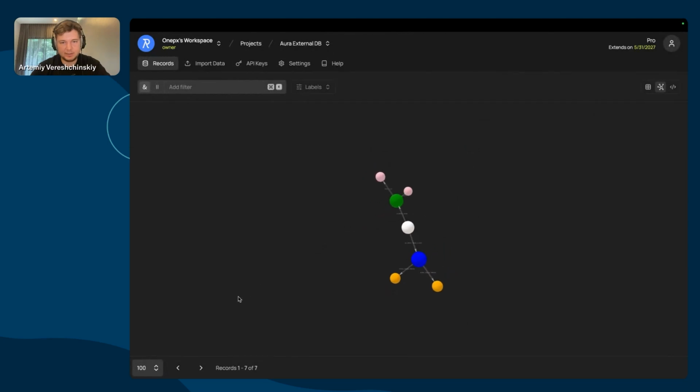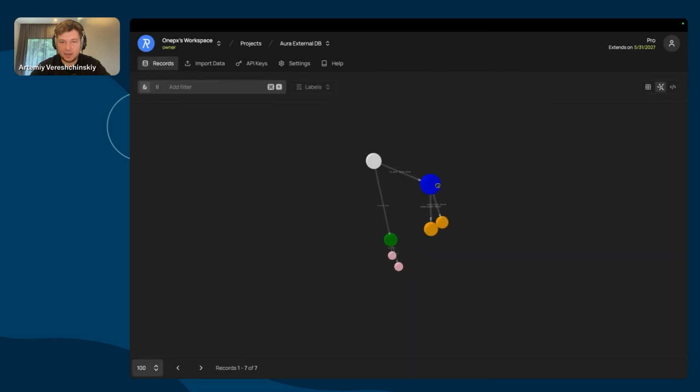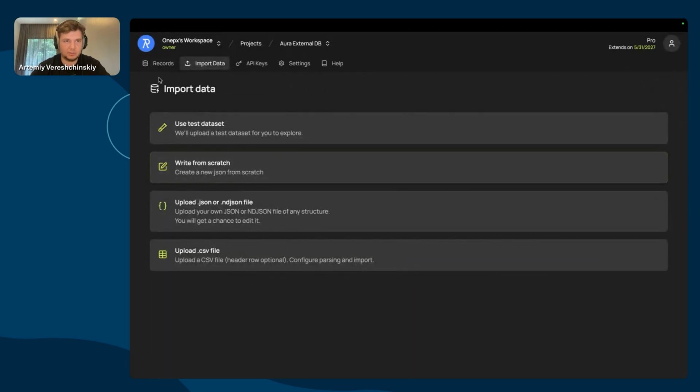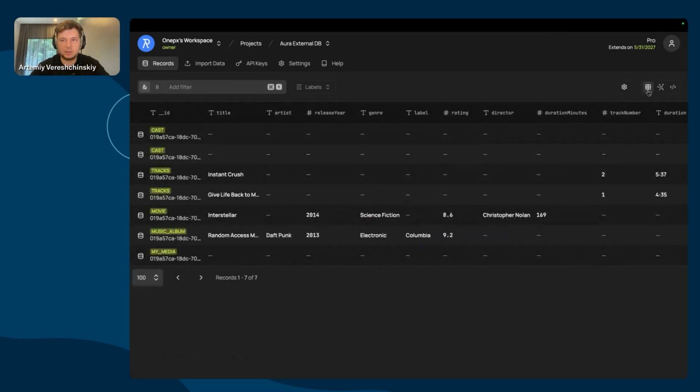Let's see how it's connected. So we have my media on the top level. We can zoom in and see the music album, which is connected to two tracks. So track 1 and track name and so on. And this is how we can ingest any data to RushDB. Behind the scenes, it creates the real data representation in our Aura instance. So RushDB could be considered a powerhouse for your Neo4j workloads.